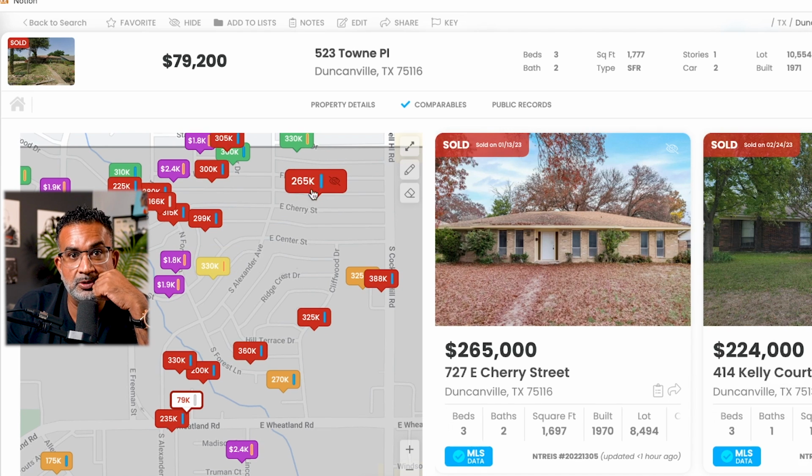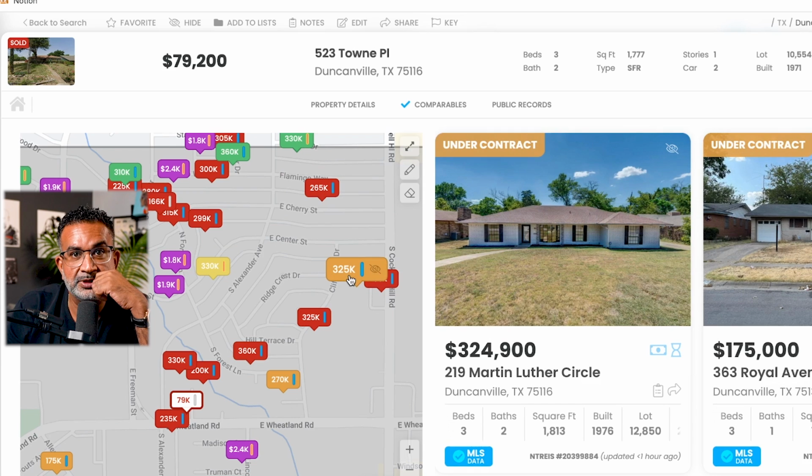What did we do? What will we do? Well, guys, personally, I think this pending is way more important to pay attention to than this sold 360. I'm sorry. Some of you guys are going to say, Jamil, you're crazy. But honestly, I think this pending is where the market is trending. And so I'm going to call it 325. I can call the ARV on this 325.